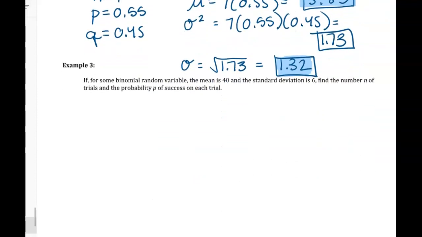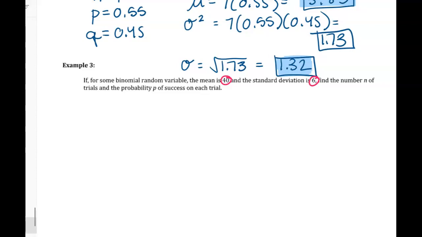Pause the video and try number 3 for me, please. Okay, hope you tried it. So we have some binomial random variable. The mean is 40, standard deviation is 6. So if you didn't actually get this when you paused, that's okay, but it's good to think about it.